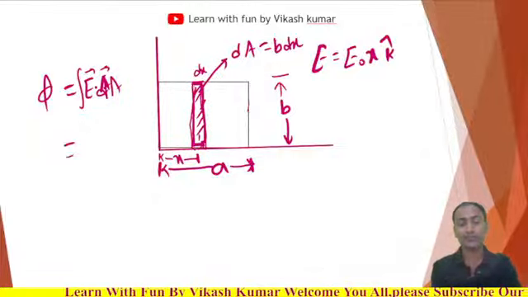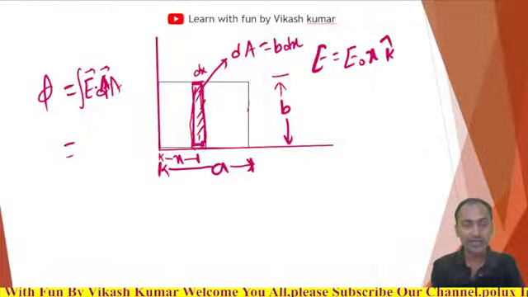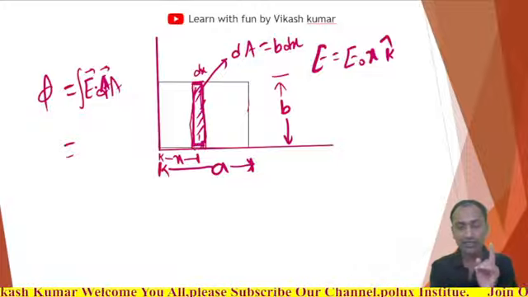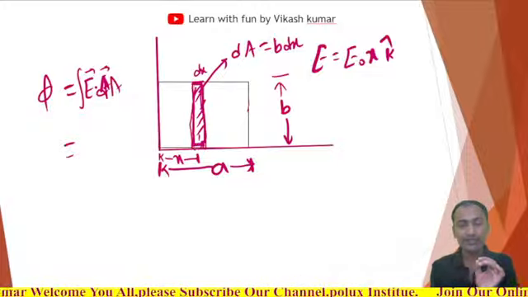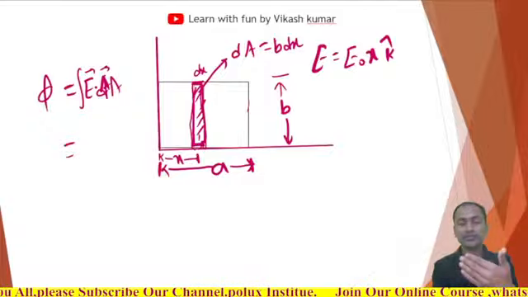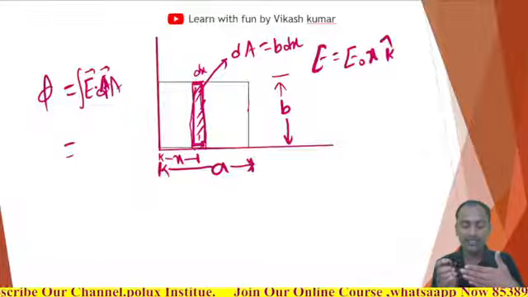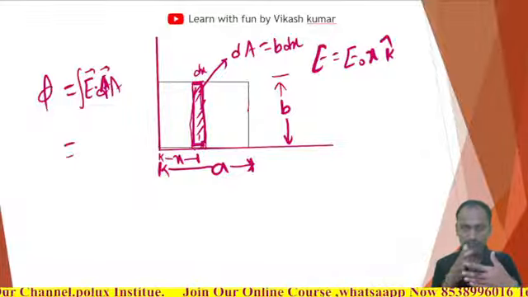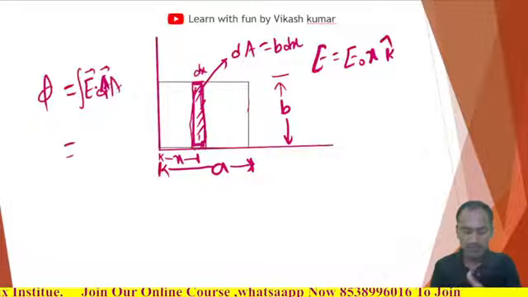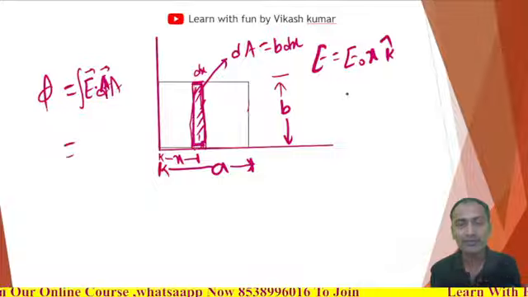Can anyone tell me the angle between the electric field and area vector? Yes, it will be 0 degrees. Why? Because this is our rectangle and its area direction is along the z direction, and the electric field direction is also in this direction. So the angle will be 0 degrees. So here I can write the electric field for this small length as what?